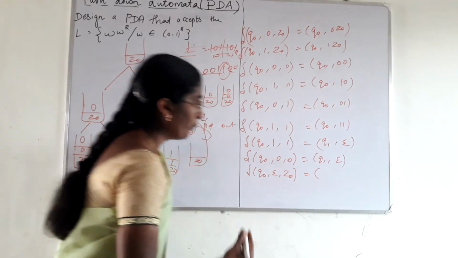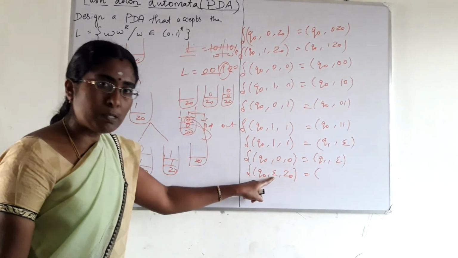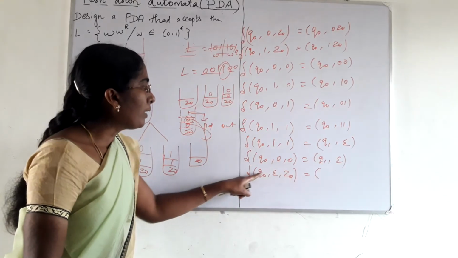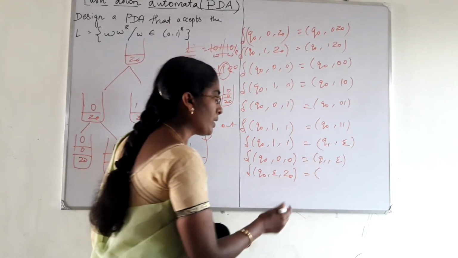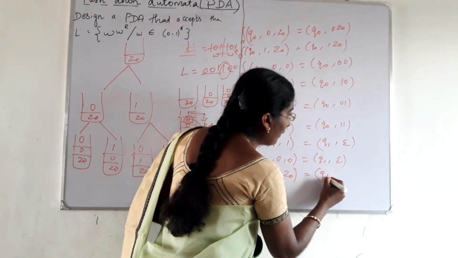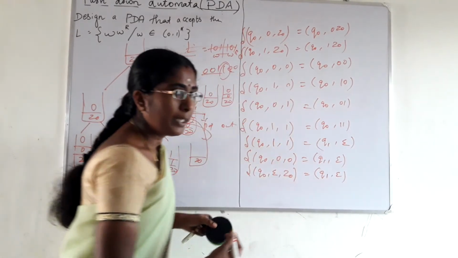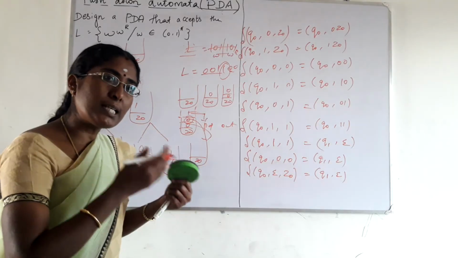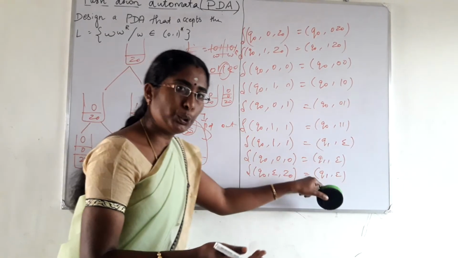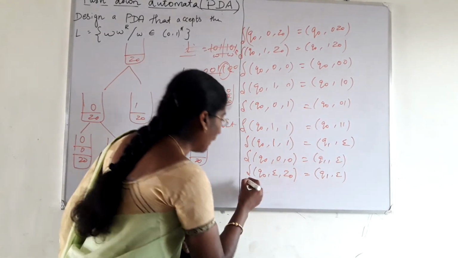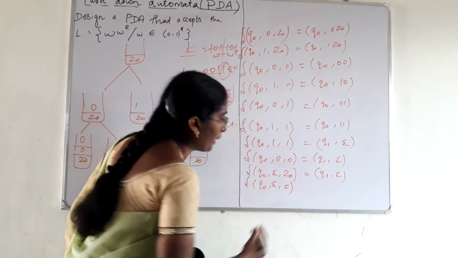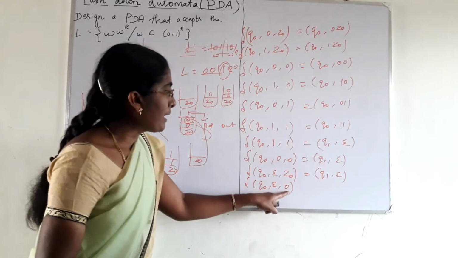That is equal to. Right? There is no input symbol, but the top of the stack is Z0. Q0 comma epsilon comma Z0 is equal to again Q1 comma epsilon. Right? Q1 comma epsilon. There is no input symbol, so we just change the state from Q0 to Q1. If you have Q0 comma epsilon comma 0, right, with the top of the stack as 0.